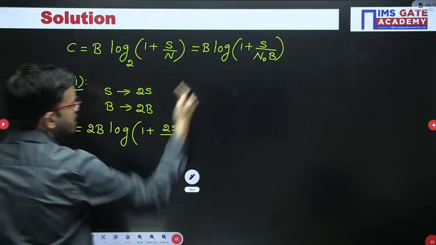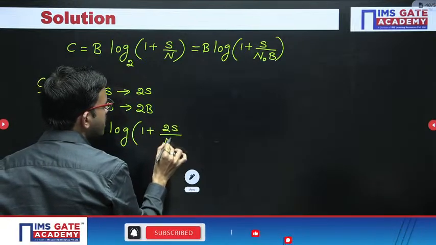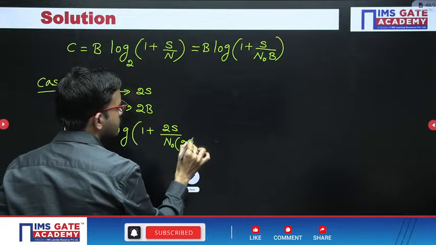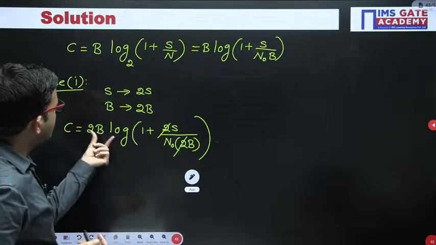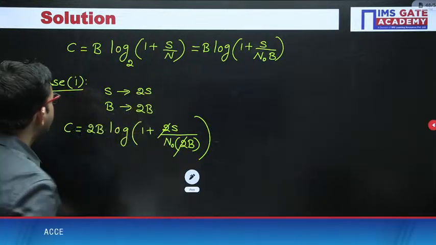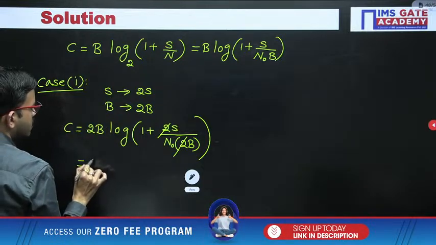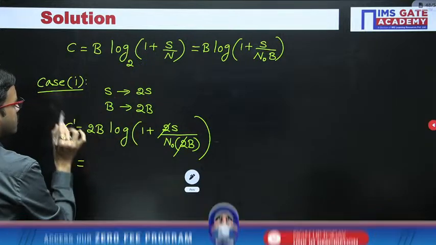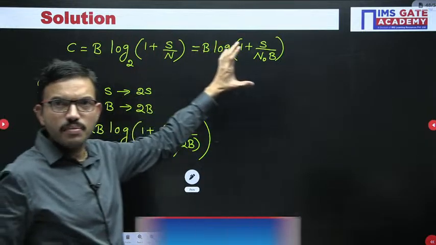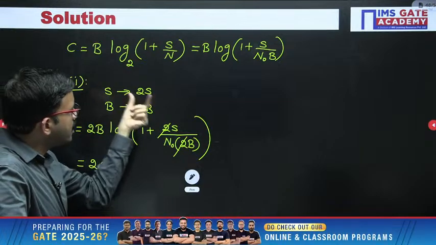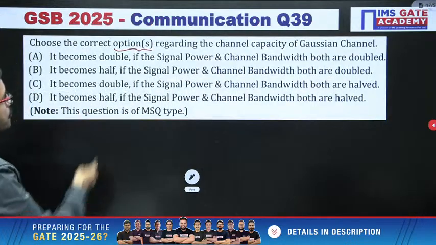Now in this equation we can substitute 2S divided by N naught as it is, and then 2B. Here the 2 is getting cancelled. So now if you observe B log 1 plus S by B N naught, you are getting 2 times the earlier channel capacity. Say for example this is C dash, now you are getting 2 times C. That means if you make signal power double and bandwidth double, the resultant channel capacity becomes double. So yes, option A is correct.